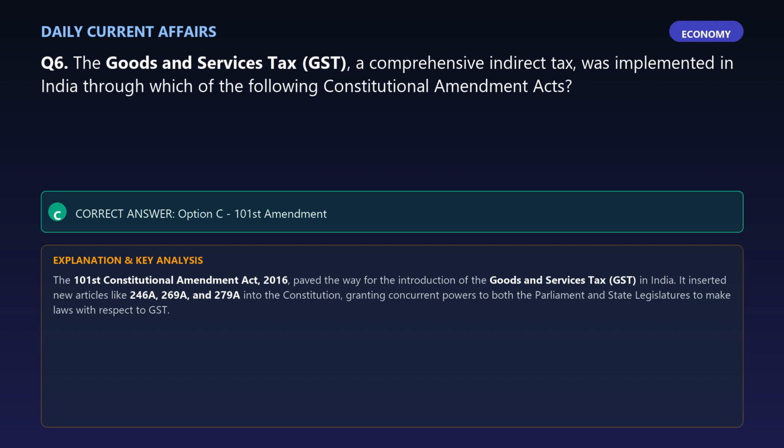Explanation: the 101st Constitutional Amendment Act, 2016, paved the way for the introduction of the Goods and Services Tax, GST, in India. It inserted new articles like 246A, 269A and 279A into the Constitution, granting concurrent powers to both the Parliament and state legislatures to make laws with respect to GST.